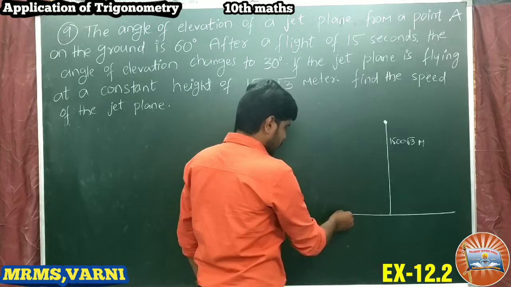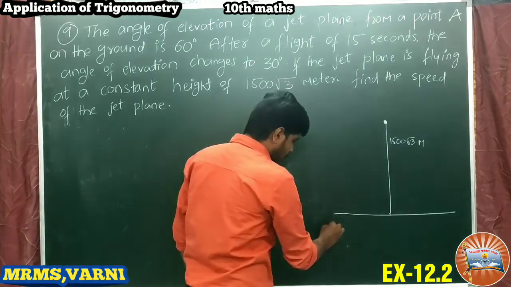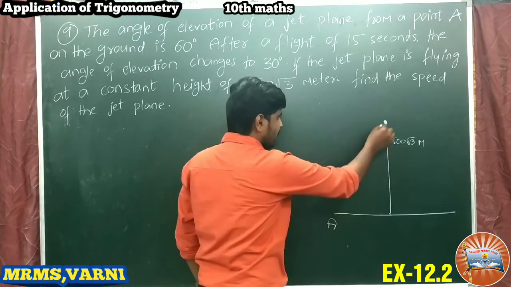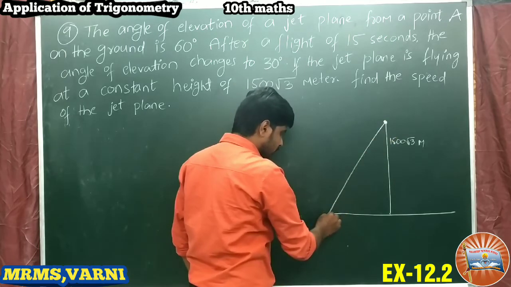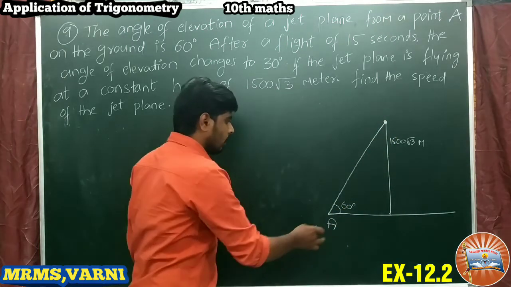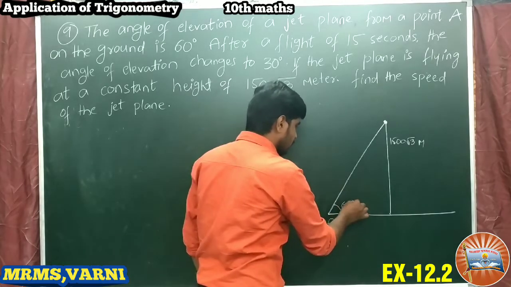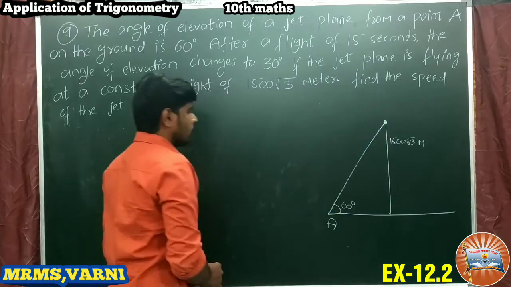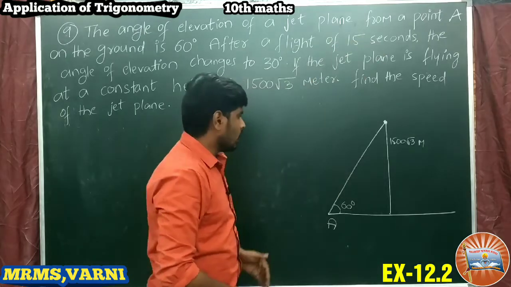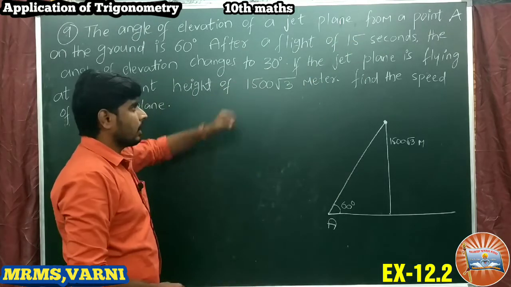This is a point A. From this point, the angle of elevation is given as 60 degrees first. After 15 seconds, the angle of elevation changes to 30 degrees.